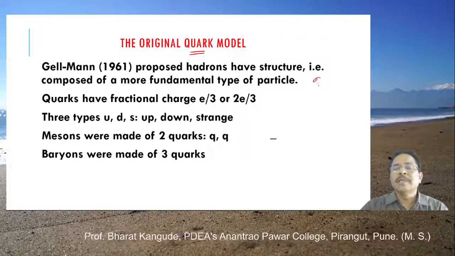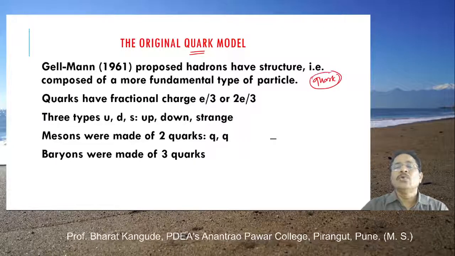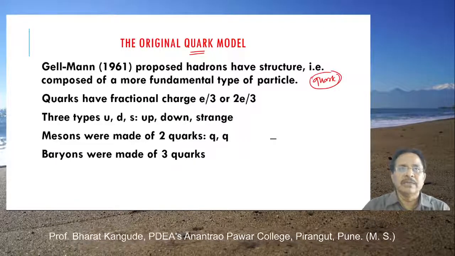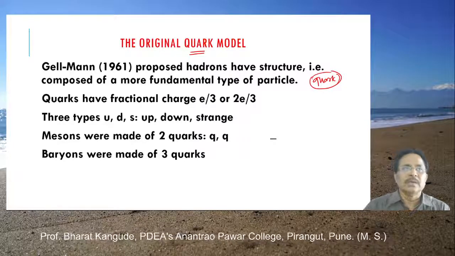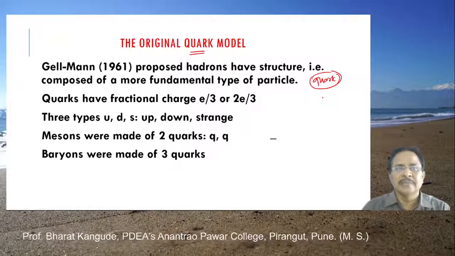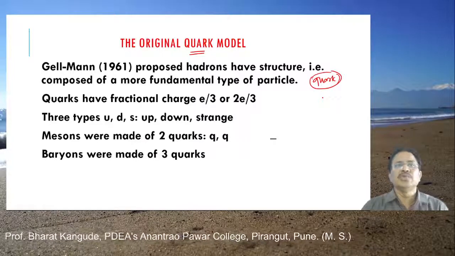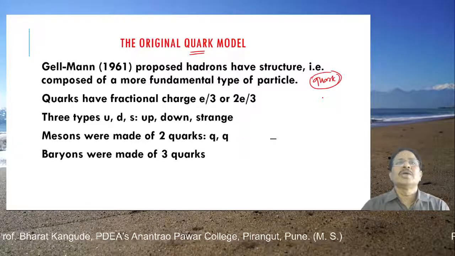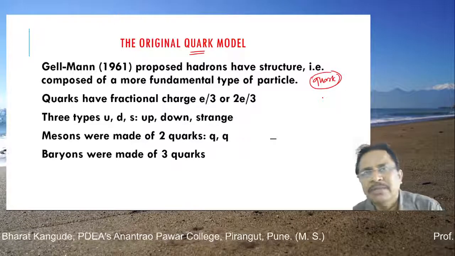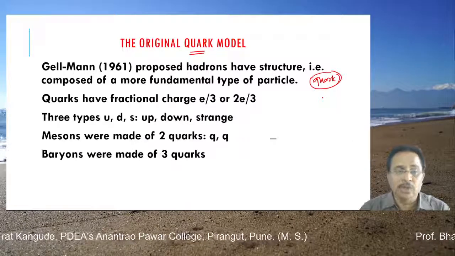Now why such a name has been given is again an interesting thing. Naming this type of particles is again a difficult thing, and they have used names that are used in everyday practice. So quark is one such name. Why should a quark be called a quark? There is no such reason, but still understand that it is a component of protons as well as neutrons. In that sense, I am calling it a quark.